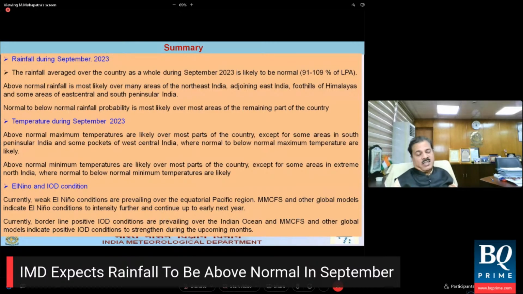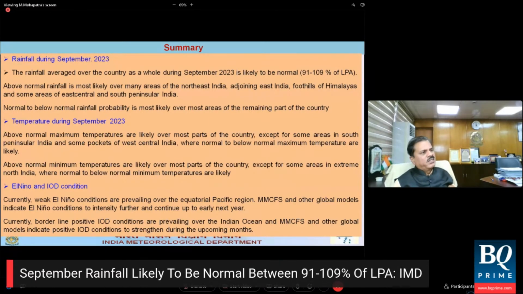So now you may ask why this change? The expected change in the month of September is that rainfall will increase as compared to August because of a few reasons. The first and foremost reason is that a number of low pressure systems are expected to develop. Second, Madden-Julian Oscillations are predominant now over the Indian region, that is West Equatorial and East Equatorial Indian Ocean, and will be moving towards phases 2, 3, 4, 5, which will favor rainfall activity. And third, the IOD has become just positive and it will continue to be positive.